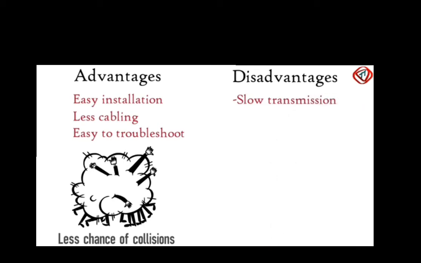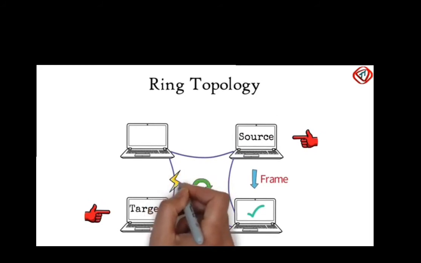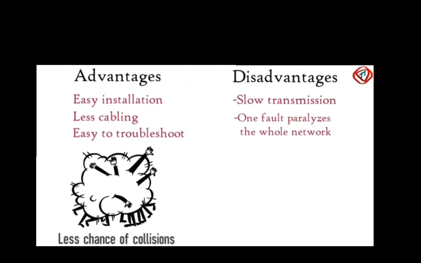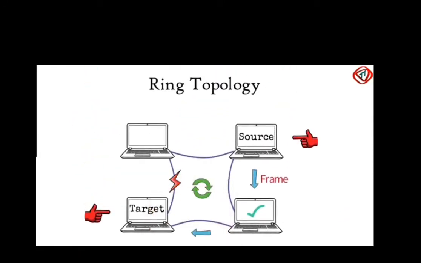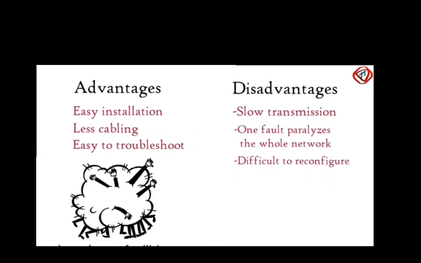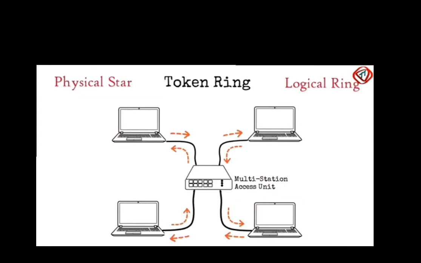Also, it works in a closed loop, so one fault may paralyze the whole network. It is also difficult to reconfigure as we need to break the loop to add or remove a computer. That is the reason instead of physical ring topology, logical ring topology is used. Example is token ring, which is a combination of physical star topology and logical ring topology.